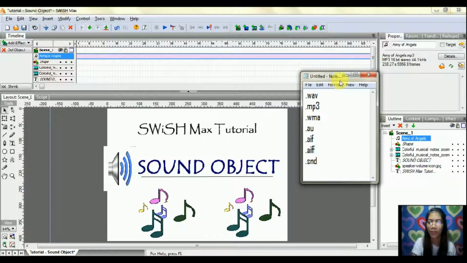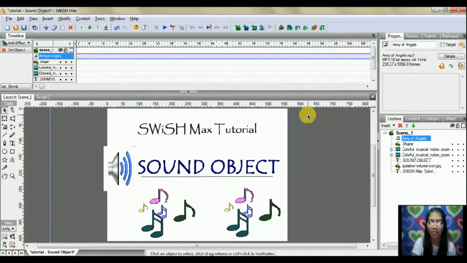Take note that SWiSH Max supports DirectShow, so if a filter or codec is installed for a particular audio file, SWiSH Max will be able to import that file type. As a general check, if Microsoft Windows Media Player can play the file, SWiSH Max will be able to import it.